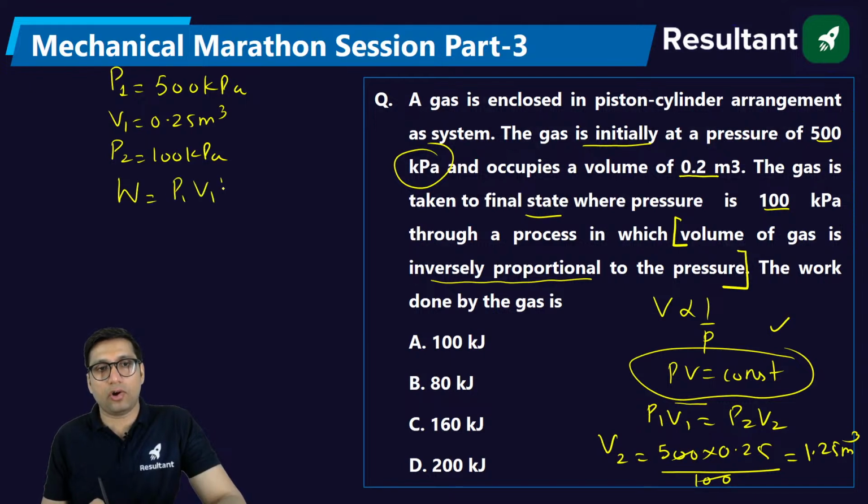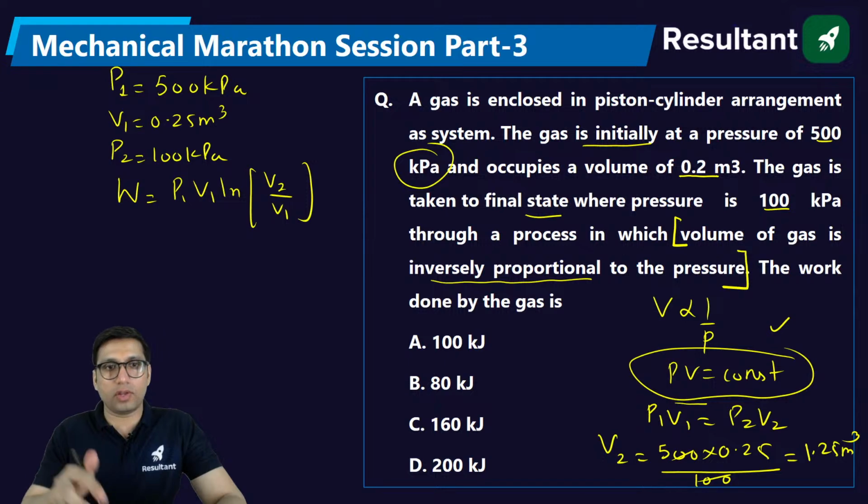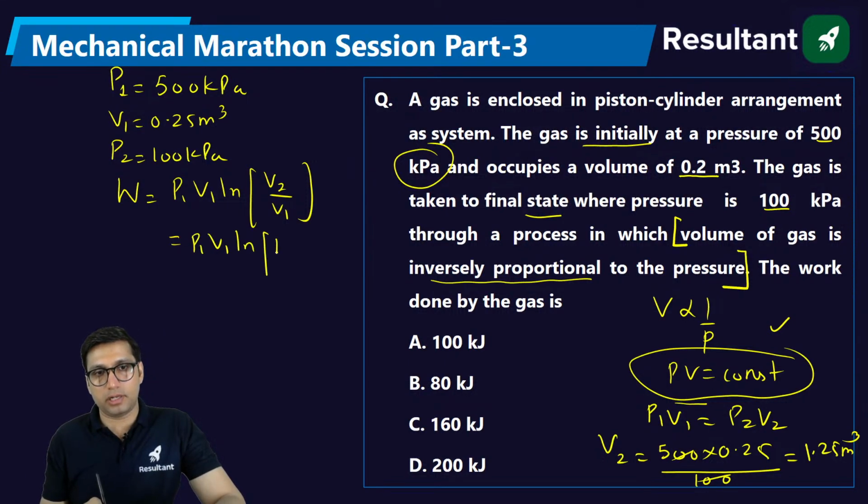Now, because we know it is a constant temperature process, you can solve this question as simply P1 V1 log of V2 by V1, you can use, no problem. You can also use this equation, or you can use P1 by P2. Still you will get the answer. Solve it. Are you getting the answer or not? I have to also check it.